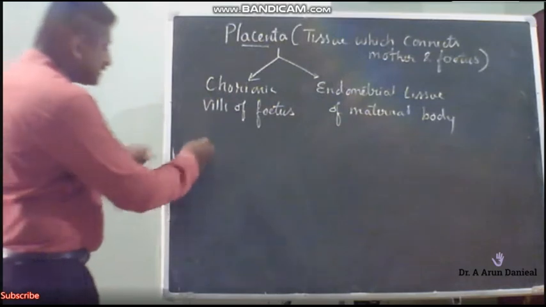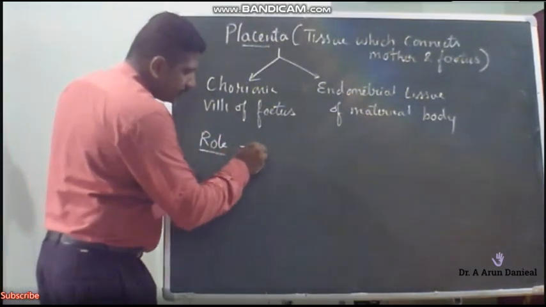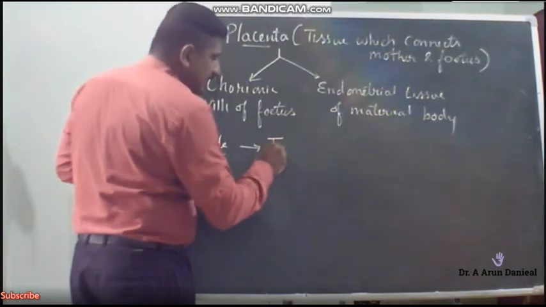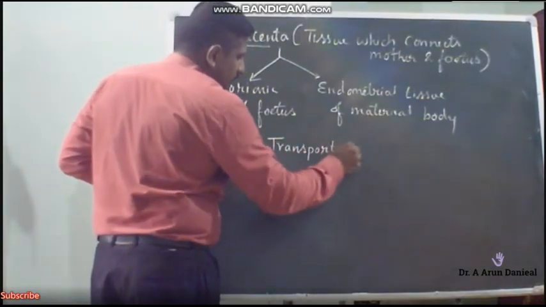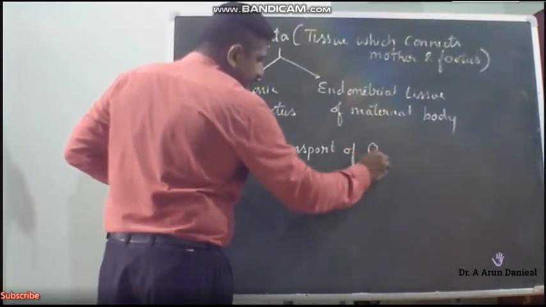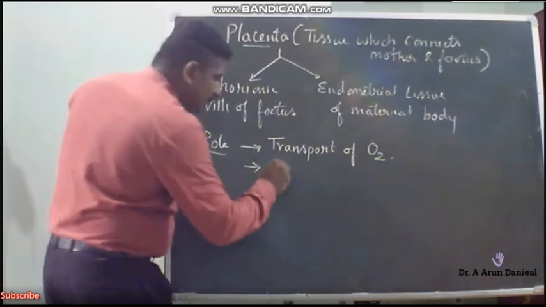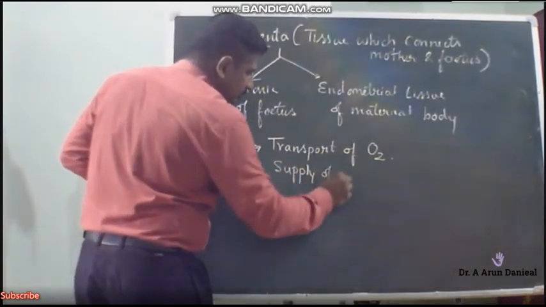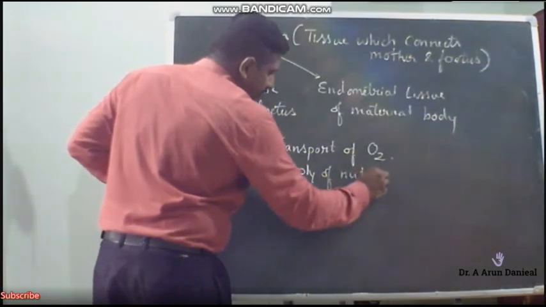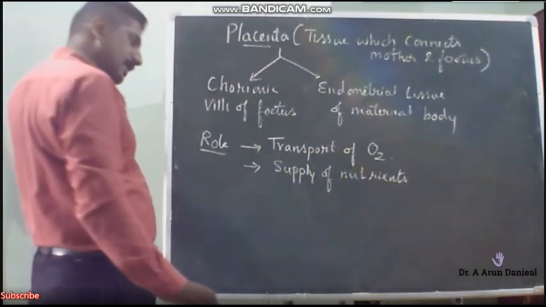Now, what is the main role of the placenta? The first one is, it helps in the transport of oxygen to the fetus. The second is supply of nutrients. The nutrients are supplied to the fetus by means of the placenta.